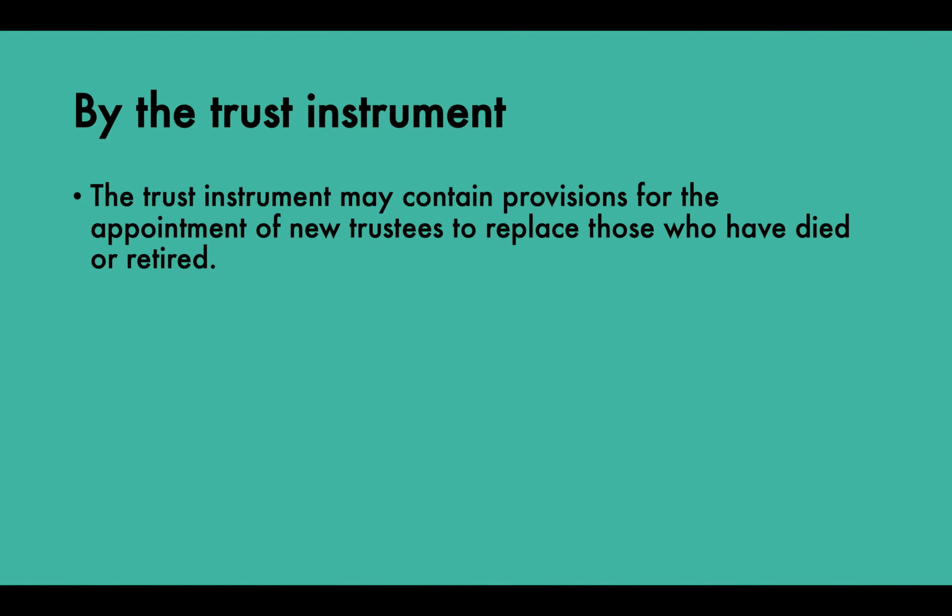So firstly, you can replace trustees through the trust instrument, okay? The trust instrument may contain provisions for the appointment of new trustees to replace those who have died or retired. So the trust instrument may tell you of certain situations of when a trustee can be replaced, and usually this is where they have died or they have retired.